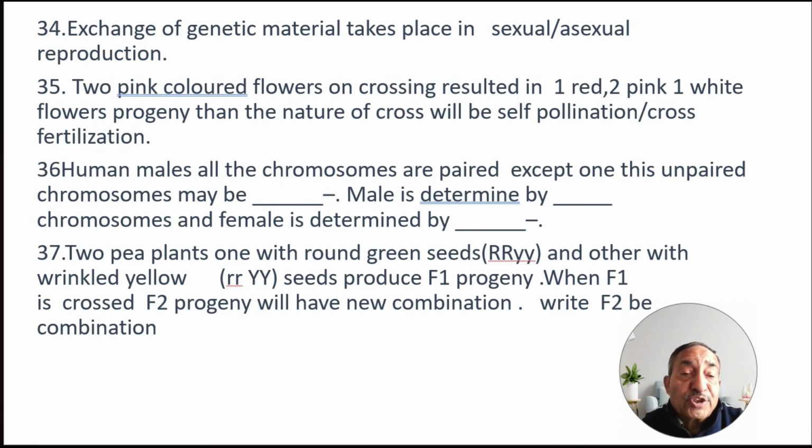Next, last question है, two pea plants, one with round green seeds, that is RRyy, and the other with wrinkled yellow seeds, rrYY, produce F1 progeny. When F1 is crossed, the F2 progeny will have new combinations, right?